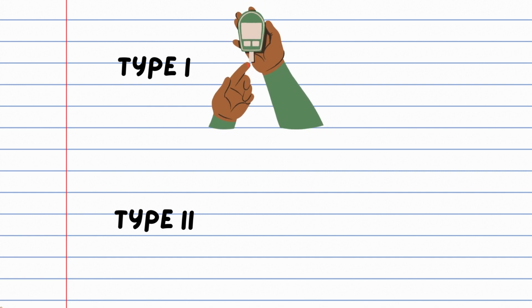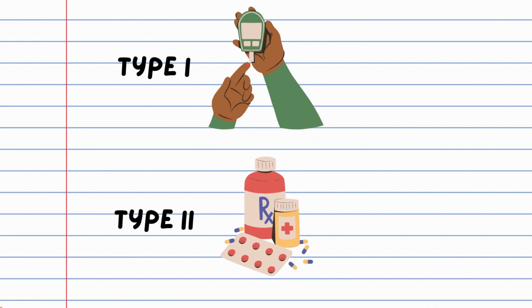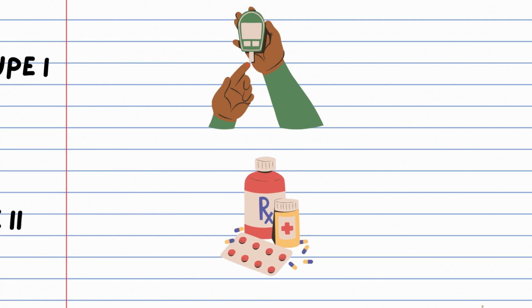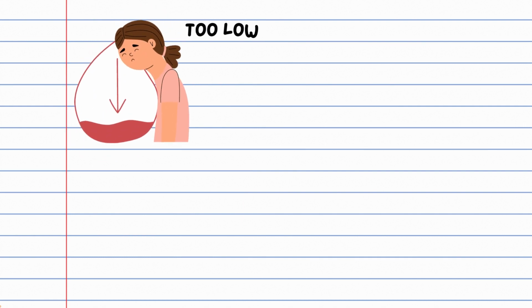Type 1 diabetes can be treated with supplementation of insulin, and type 2 diabetes can be treated with medications that decrease blood sugar levels. It is important to maintain blood sugar in the healthy range. Low blood sugar is typically seen in type 1 patients taking insulin medication, but it can happen also in type 2 patients receiving medication, especially if the patient is elderly with poor liver or kidney function. Low blood sugar can cause heart palpitations, sweating, fatigue, headaches, and if severe, loss of consciousness or seizures.